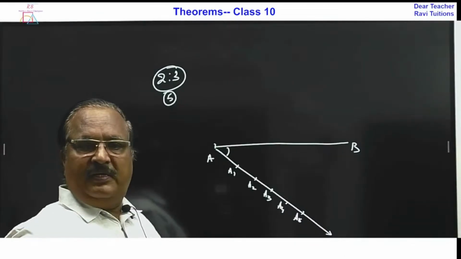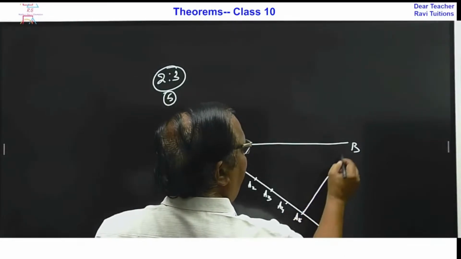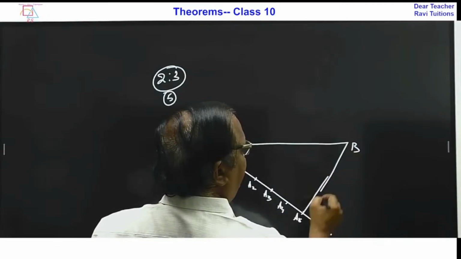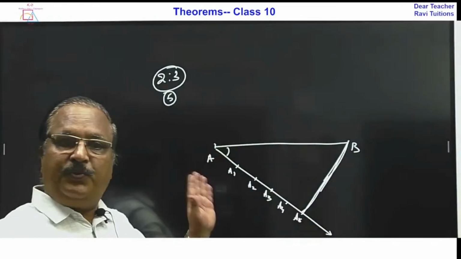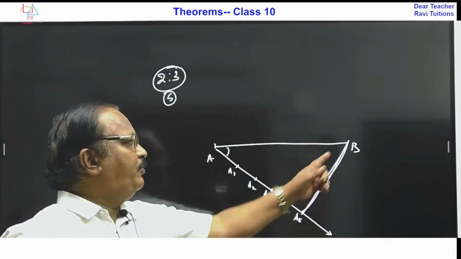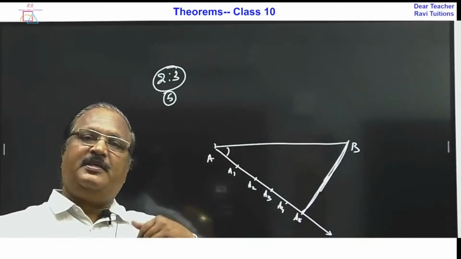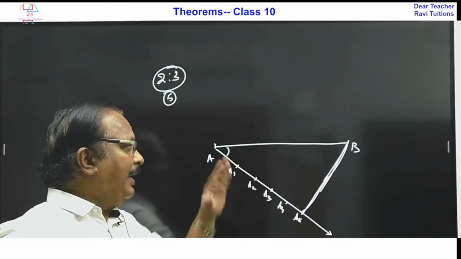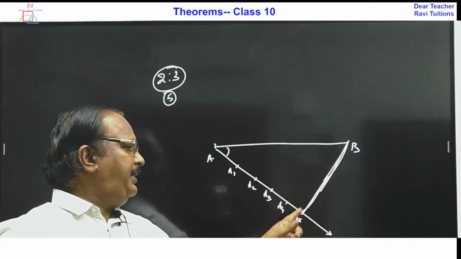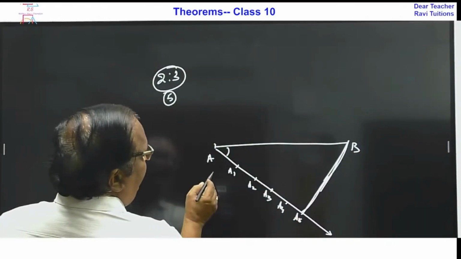Then you join this last point and this point. So then you got a triangle, A5B. Then by using the basic proportionality theorem, you can draw a parallel line to the base. Think of BA5 as a base. Now we want 2 by 3.